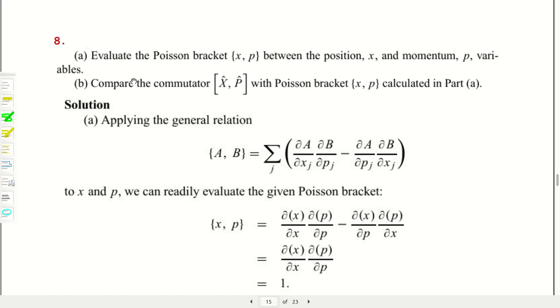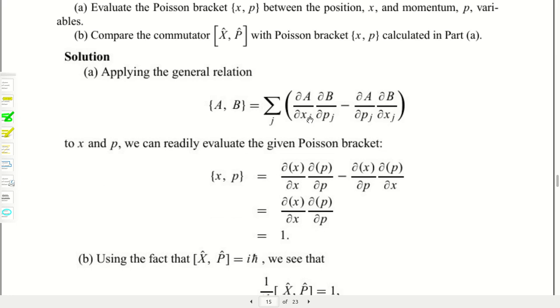Now this is a very basic question: evaluate the Poisson bracket in classical mechanics between the two coordinates, the coordinate and momentum, and compare it with the commutator bracket of x and p with the result arising from the Poisson bracket.